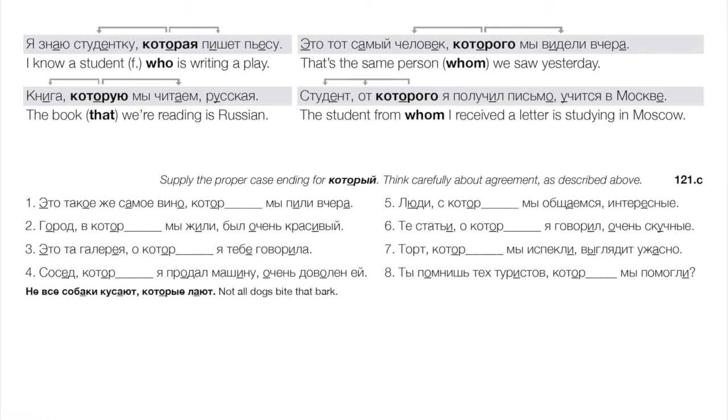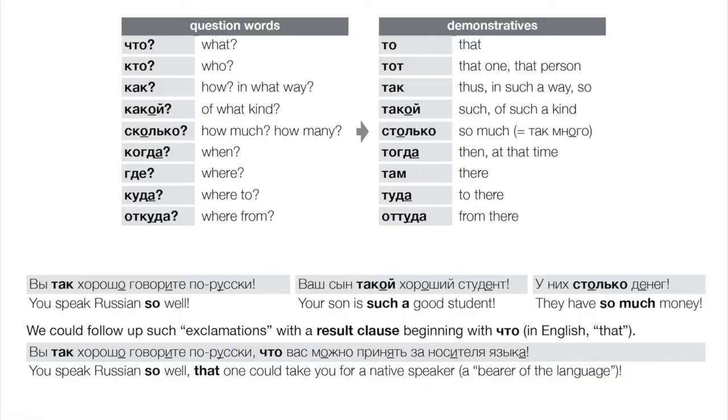Okay, let's move on with another topic that's actually new for us, although we have seen some of these forms already. And the topic basically is more sophisticated types of subordinate clauses that involve demonstratives that are the equivalent of question words, or correspond to a certain question word. So if we look over this table, you can see a certain correspondence in most of these forms that you may not have thought about, right? Look at the question words. Что, кто, как, какой, сколько, когда, etc.